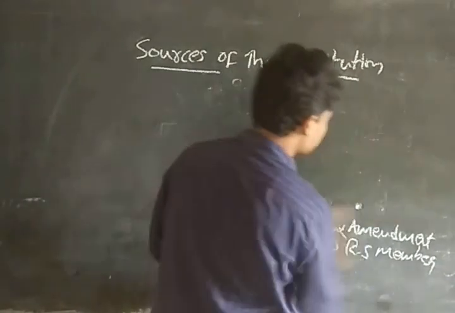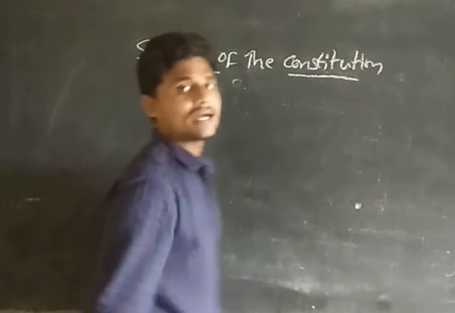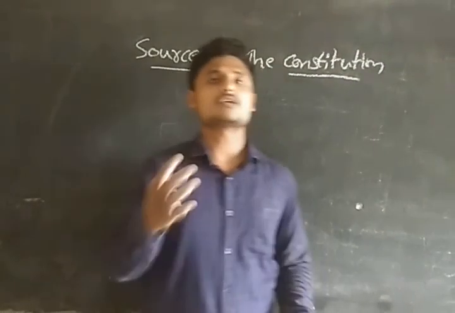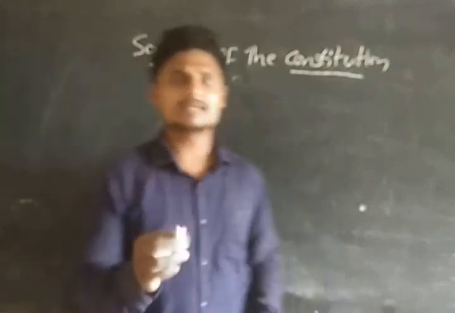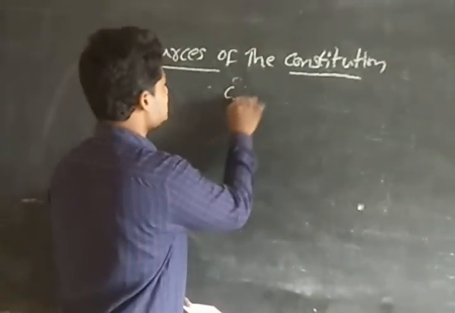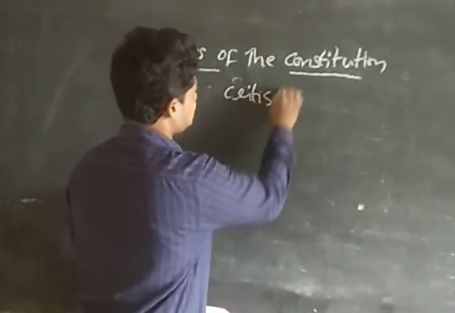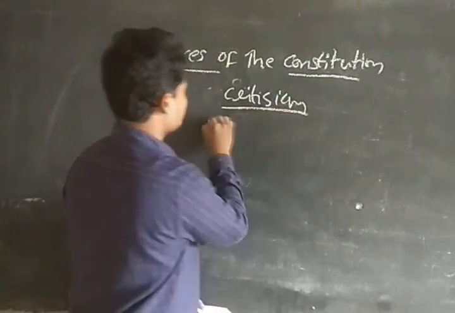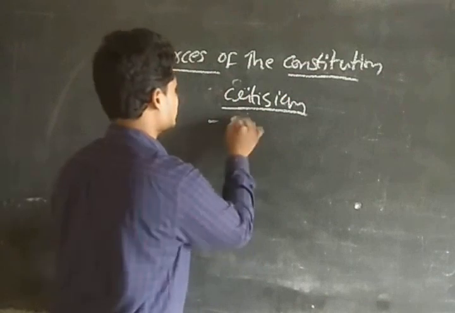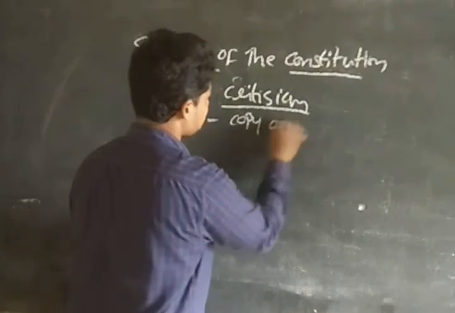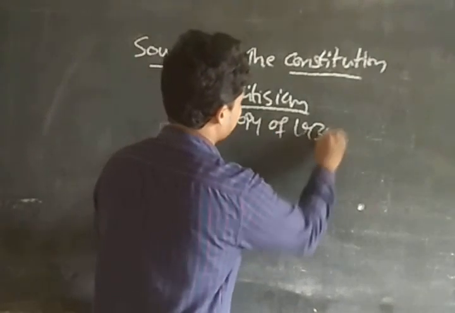Guys, the last but not the least, yesterday I forgot to discuss the criticism of our Constitution, guys. Actually that is yesterday's topic, but I am taking it right now. What is the criticism of the Constitution? First and foremost, the criticism is that it is a copy of the 1935 Act.